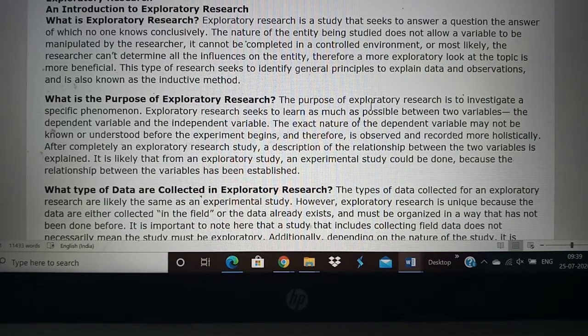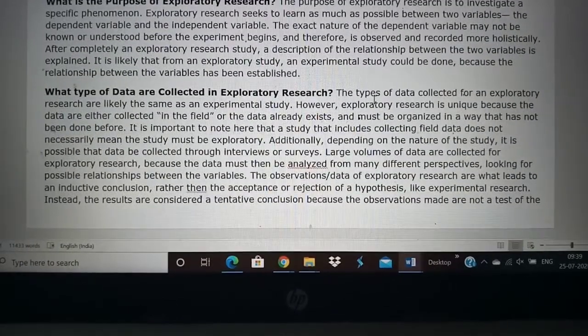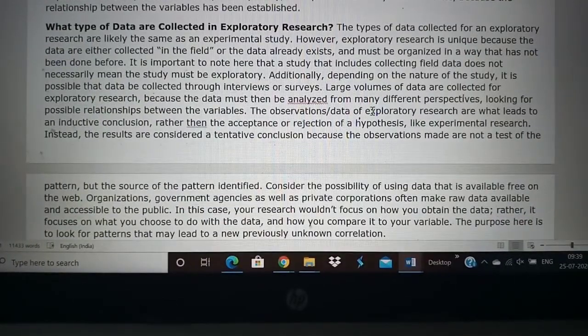So we'll see what are the types of data that are collected in exploratory research. There are different types of data that you collect. Mainly you collect data in the field, or sometimes the data is already there in the chart of the patient. So usually you collect data from the field, that is either in the community area or in the hospital inside the wards. So that is the field area, where field does not mean only the community, it means the setting where the patient or the research is taking place. So that is the field.